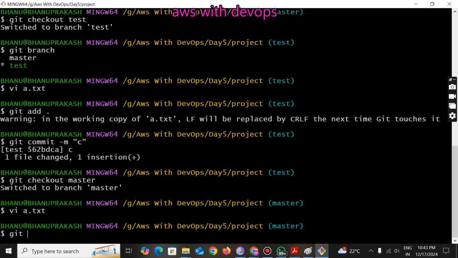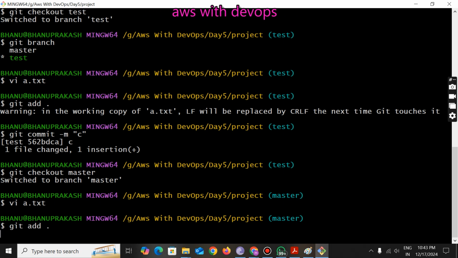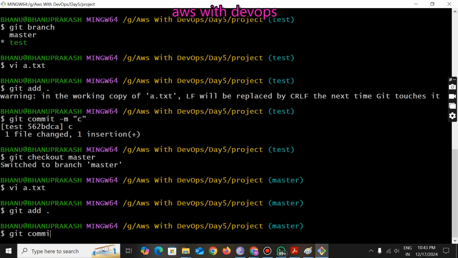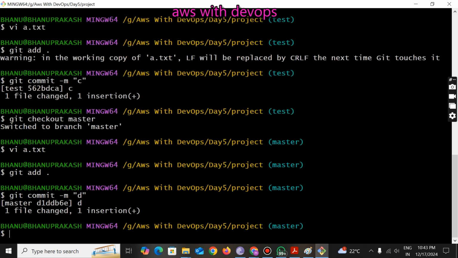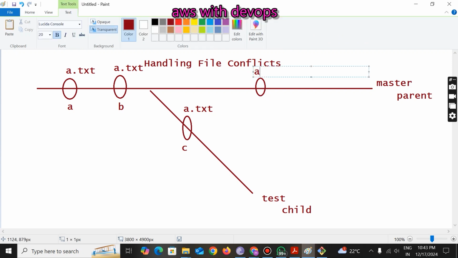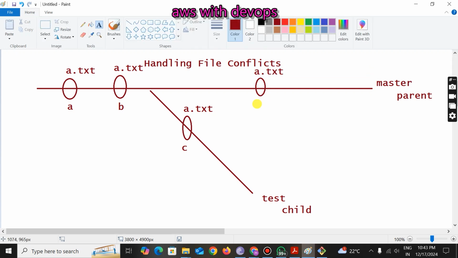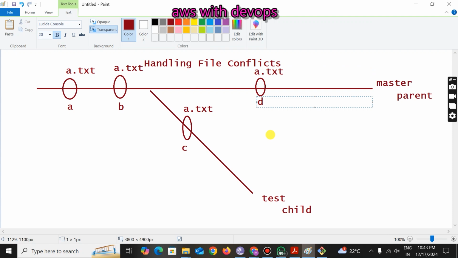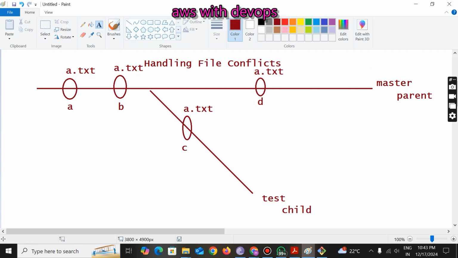Now obviously I will do git add space dot. Now git commit -m. Now I am mentioning it as decommit. Right, one more commit I have done here. The commit I have given the name for the same file a.txt. For the same file I have done one more commit, that is decommit. Okay. Now I am going to merge this child branch with the master.